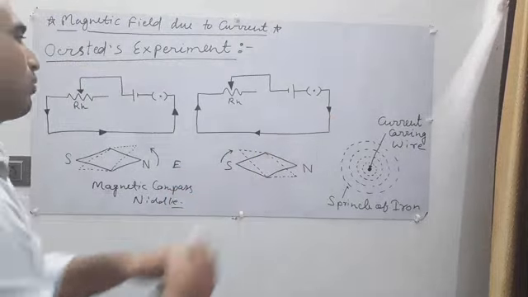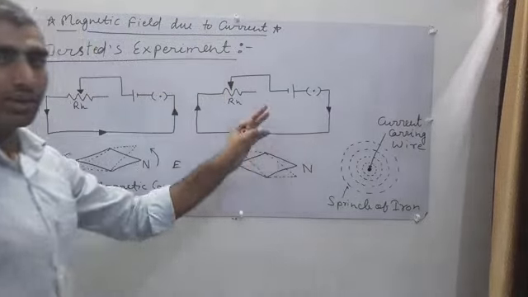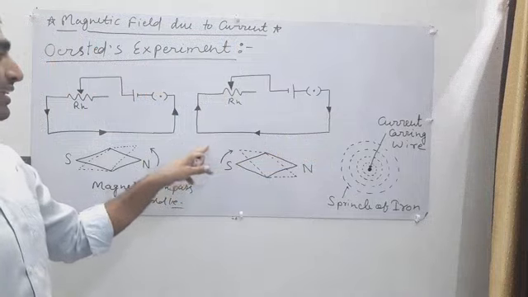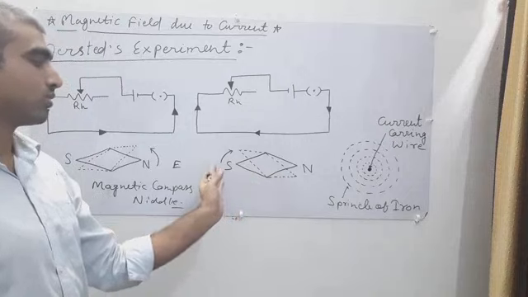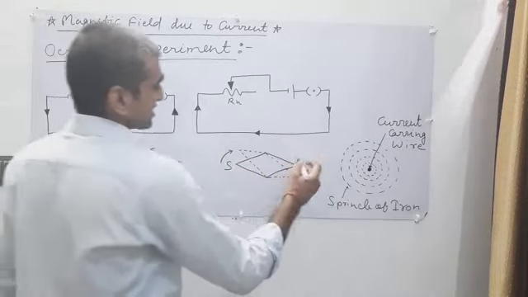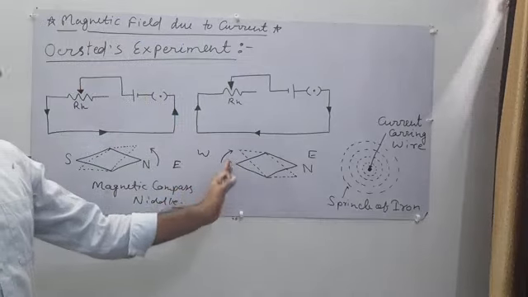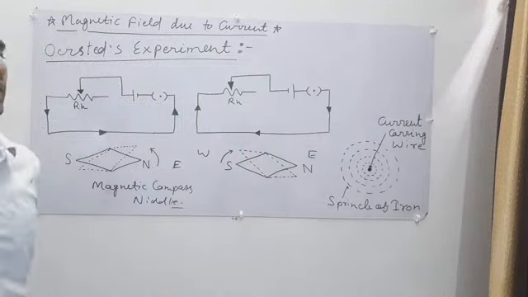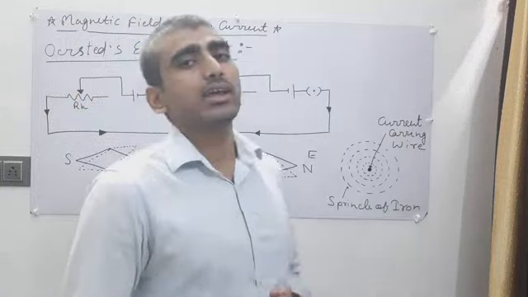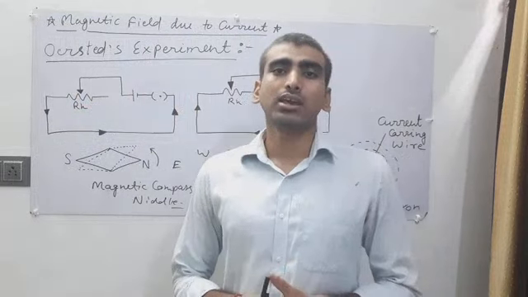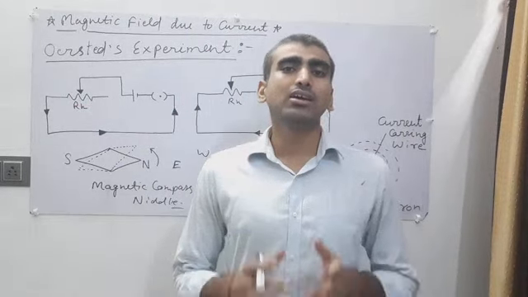That means when our current flows from north to south, the deflection of the magnetic needle is towards east. Now, in which direction will our magnetic needle move? It will move towards east. That means the magnetic needle reacts or fluctuates only in the presence of a magnetic field.